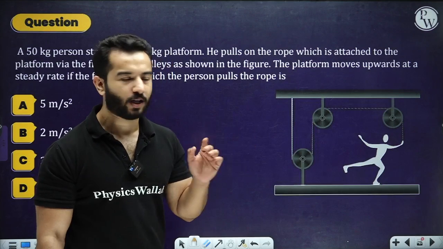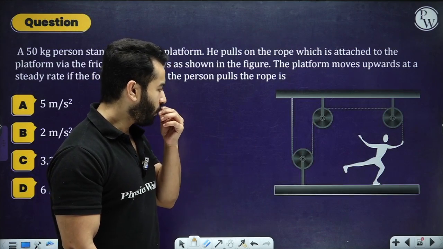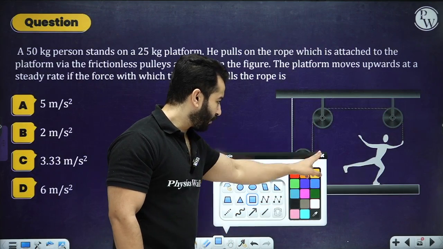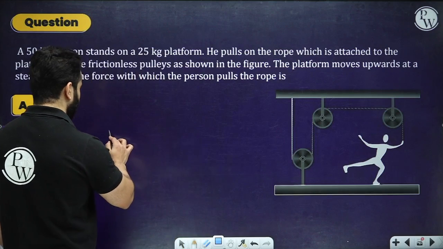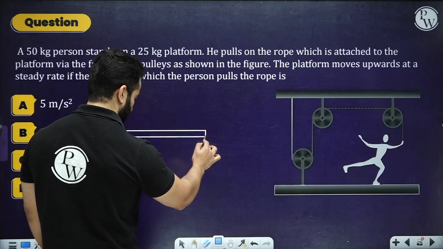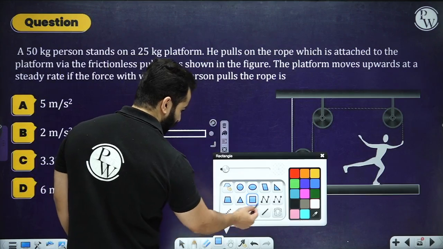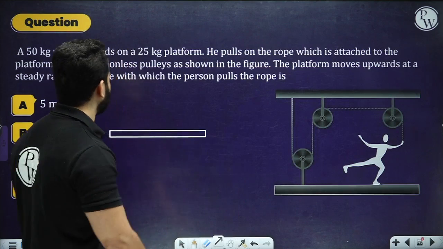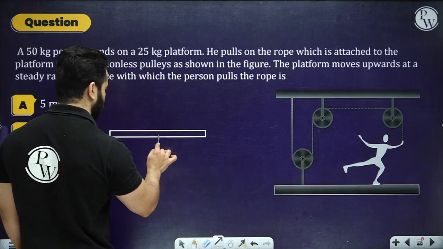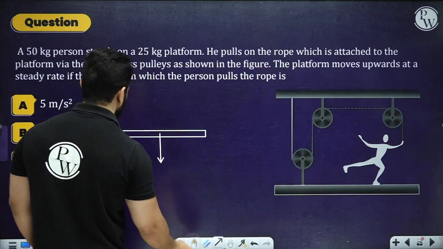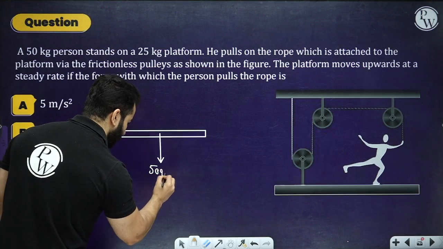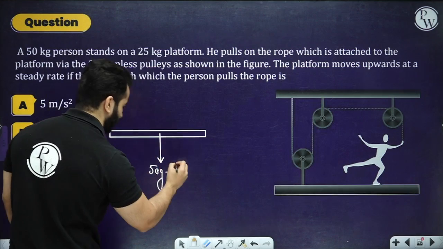I'll give you a short trick. What you do is, you draw a platform and draw the free body diagram using the platform. So you have got a platform, right? On the platform, how many forces are there? There is the weight of the platform and the weight of the person. So quickly write down those. So I have got 50g plus I have got 25g.